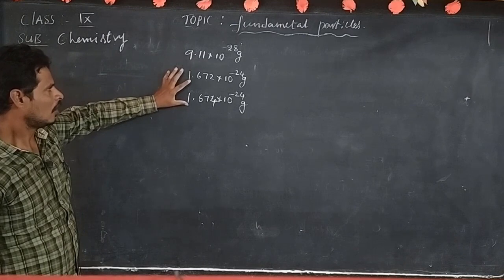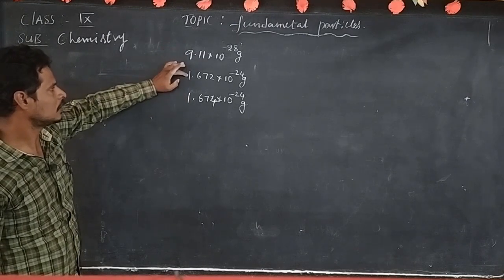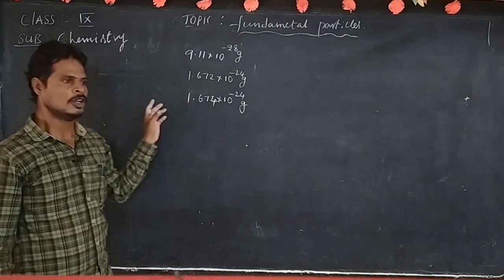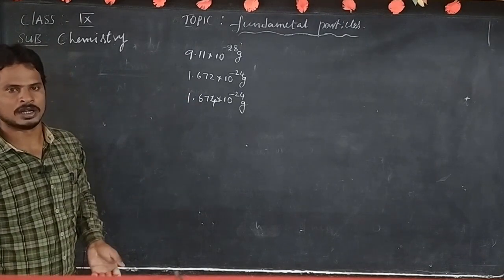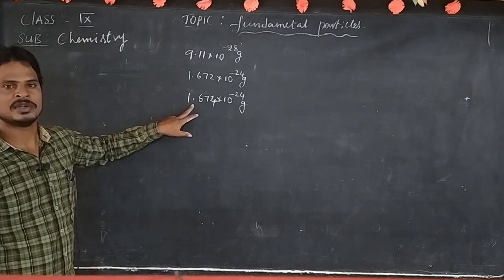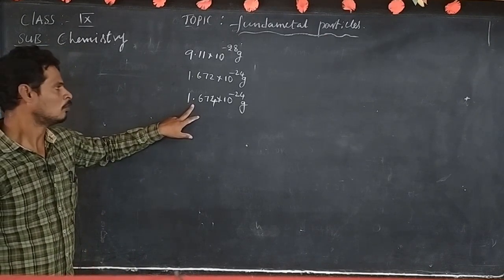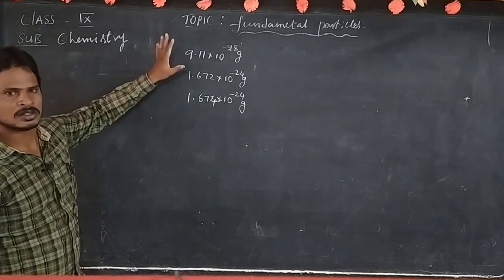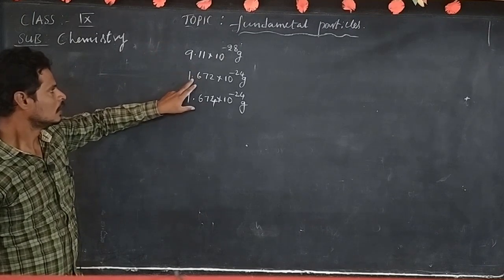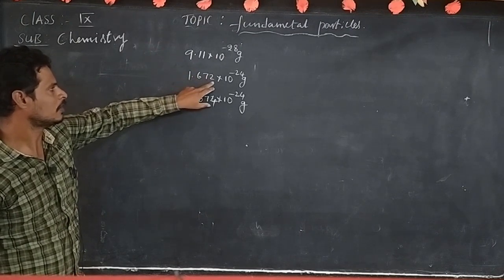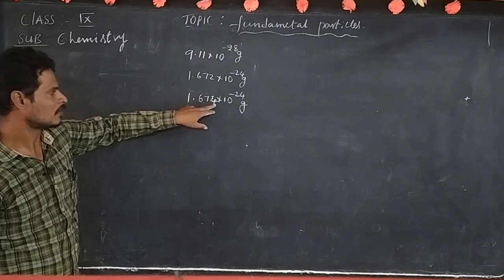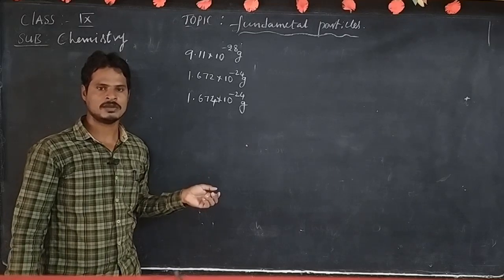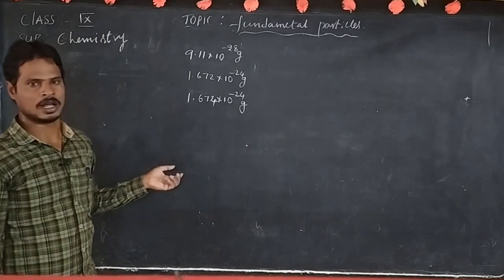Out of these three, when we compare these two, these are the higher values. Very important: which is the heaviest particle? Neutron is the heaviest particle because it has more mass. The electron's value is negligible, very small compared to these two. Here 1.672 is there, but here 1.674. That's why the mass of neutron is more than the mass of proton and electron.